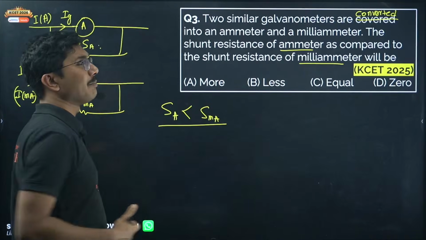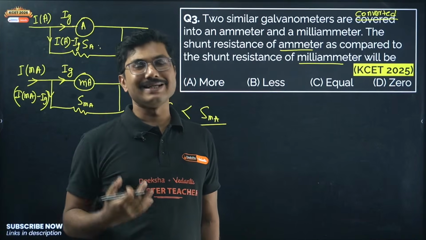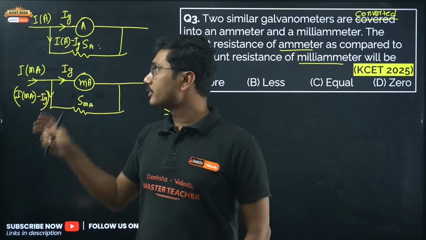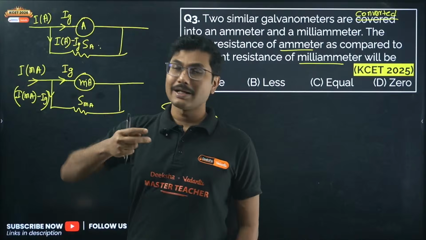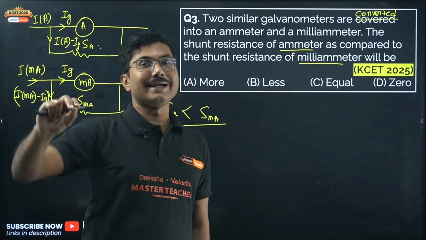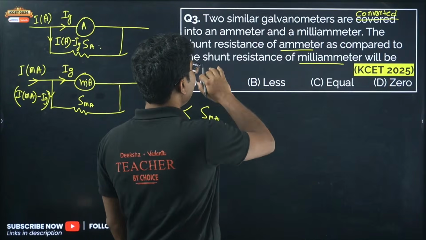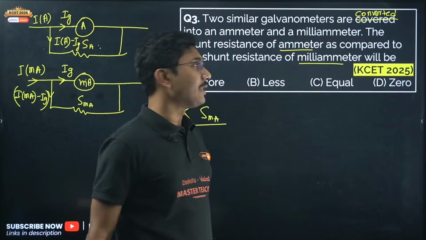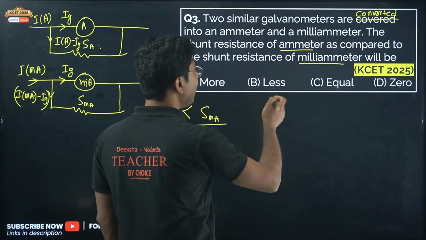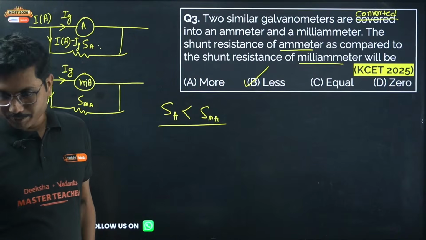In case of a milliammeter, the current passing through the shunt is smaller because the difference is smaller. In case of an ammeter, the difference is bigger, so the shunt resistance has to be very low so that it can accommodate that extra current being passed through it. So the shunt resistance of an ammeter should be less compared to that of a milliammeter, right?